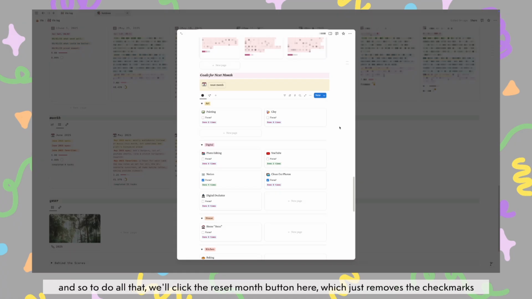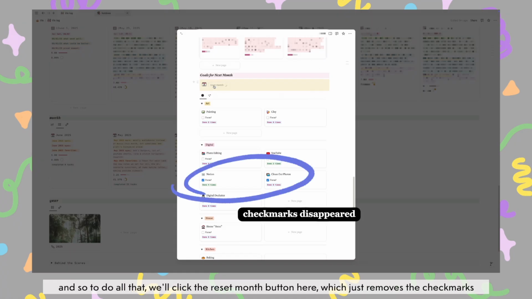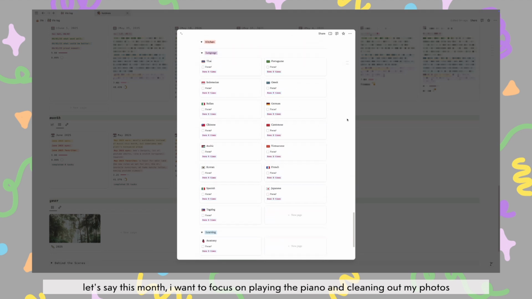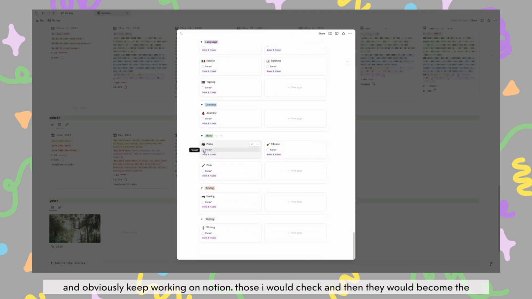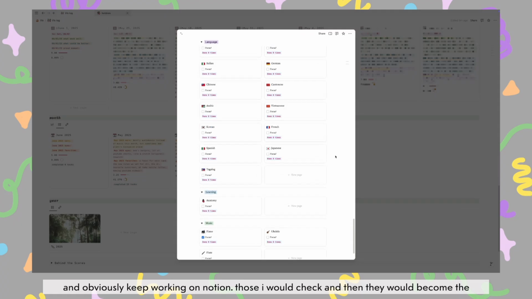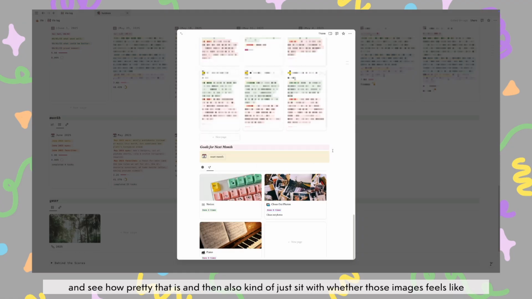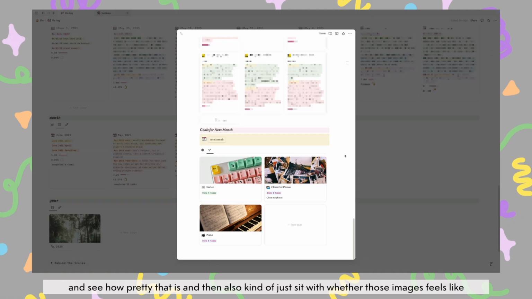And so to do all that, we'll click the reset month button here, which just removes the check marks from the last month of what I focused on, and we can pick new ones. Let's say this month I want to focus on playing the piano and cleaning out my photos and obviously keep working on Notion. Those I would check, and then they would become the 3 focuses of the month. And once you've picked that, you can click the other tab here and see how pretty that is, and then also kind of just sit with whether those images feel like what you're gonna do that month. Obviously you can change it whenever, but just to kind of get the vibe.